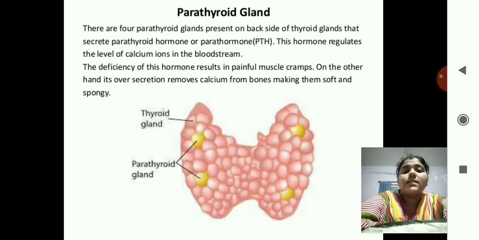Next is the parathyroid gland. There are 4 parathyroid glands present on the back side of the thyroid gland that secrete parathyroid hormone, that is PTH. This hormone regulates the level of calcium ions in the bloodstream. You can remember the parathyroid for calcium level. The deficiency results in painful muscle cramps. On the other hand, its oversecretion removes calcium from the bones, making them soft and spongy.